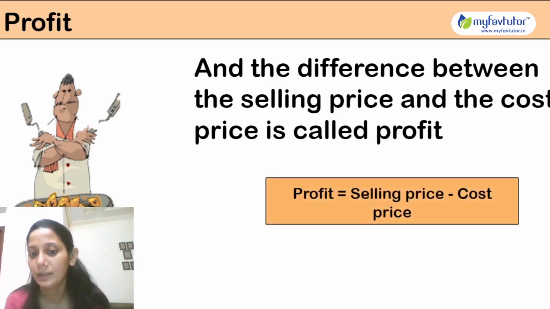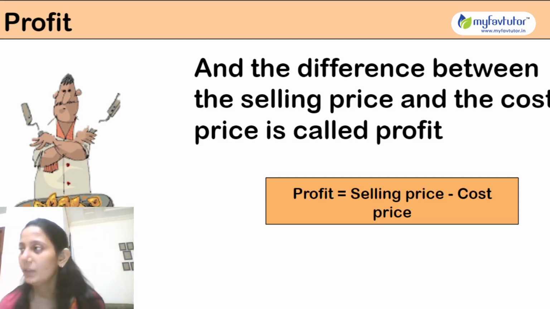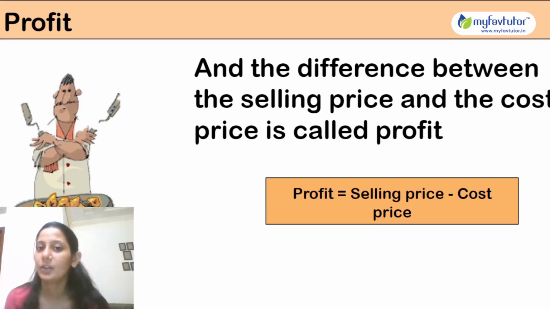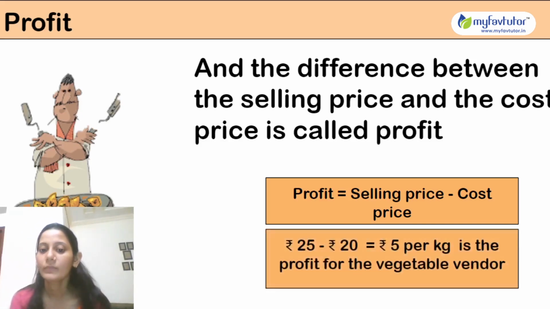Okay. Now see. So how to find out the profit? It's very simple. Selling price minus cost price. Whenever the selling price is greater than the cost price, the seller makes a profit, and that profit is calculated by subtracting the cost price from the selling price. Okay. So the vegetable vendor makes a profit of how many rupees? Of rupees 5 per kg.